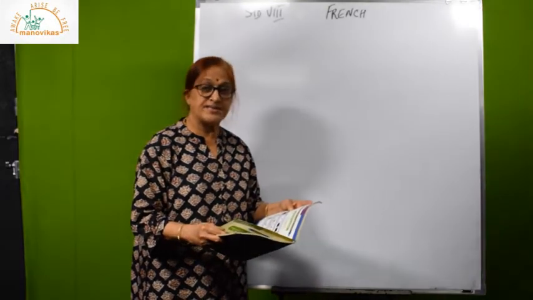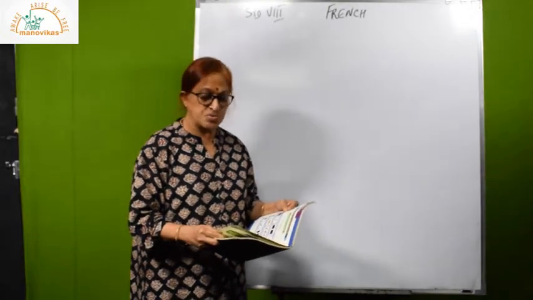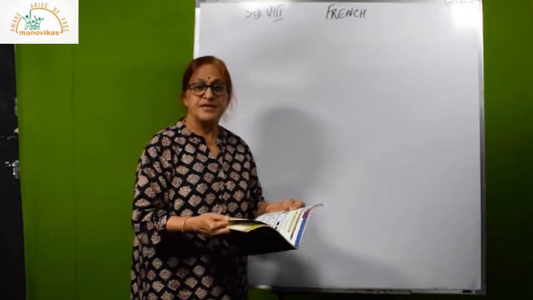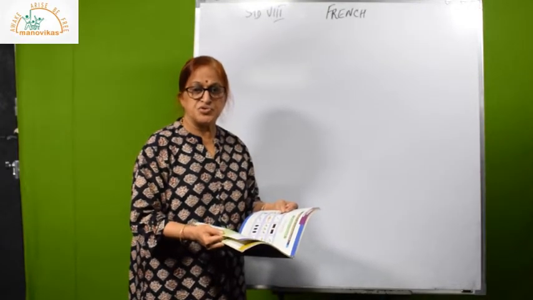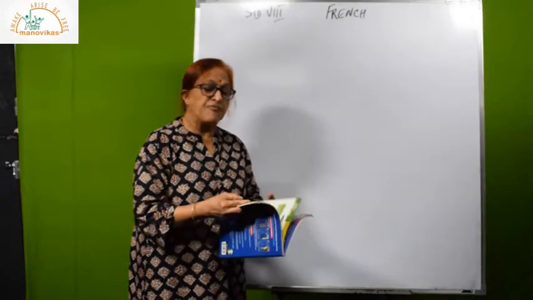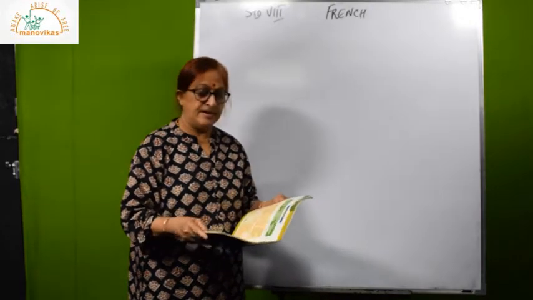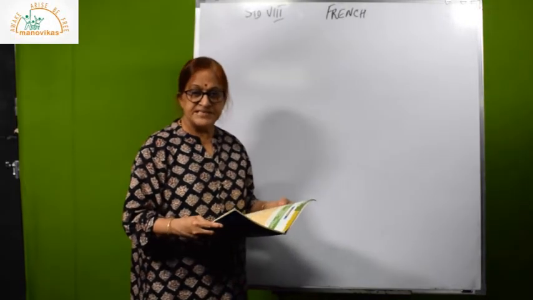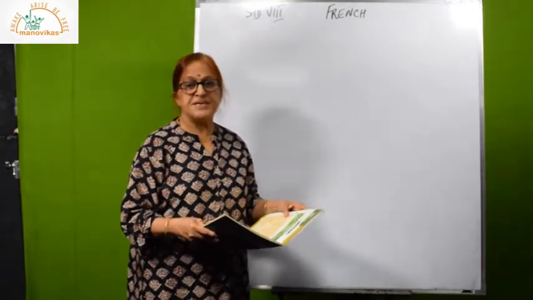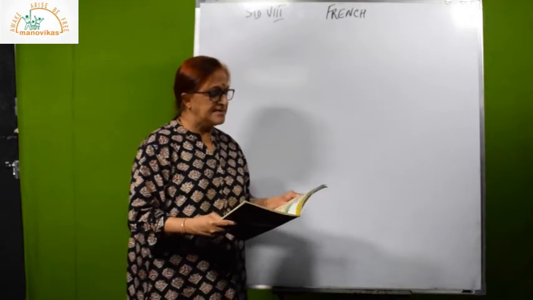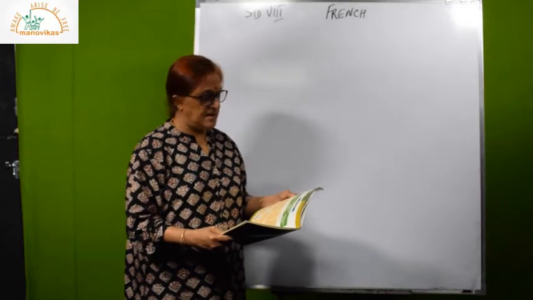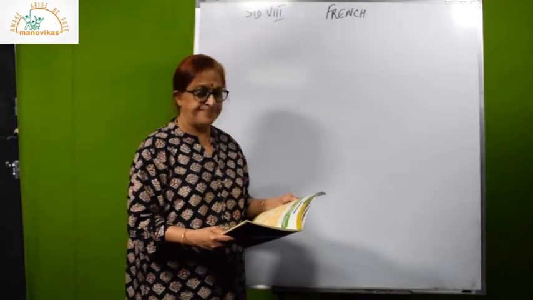Combien de couteaux y a-t-il? We learnt how to count numbers up to 50. The digits were taught to you up to 50. Now we are going to lesson number 7. That is on page number 60. See whether the page is the same in your book also. Leçon 7. La matière.